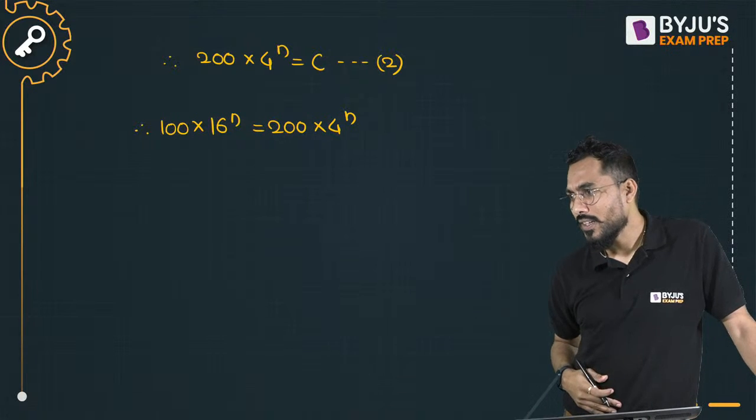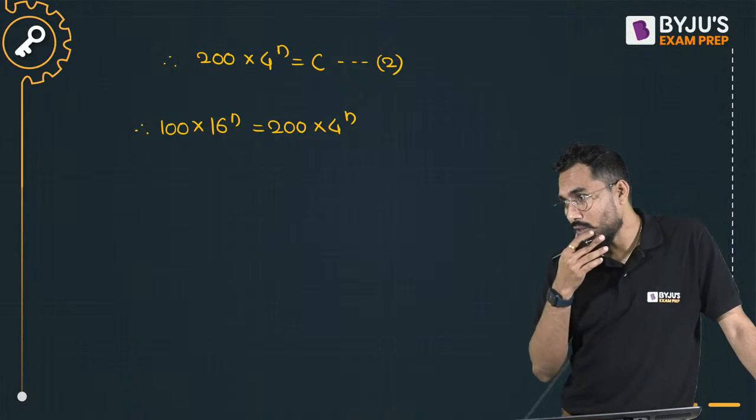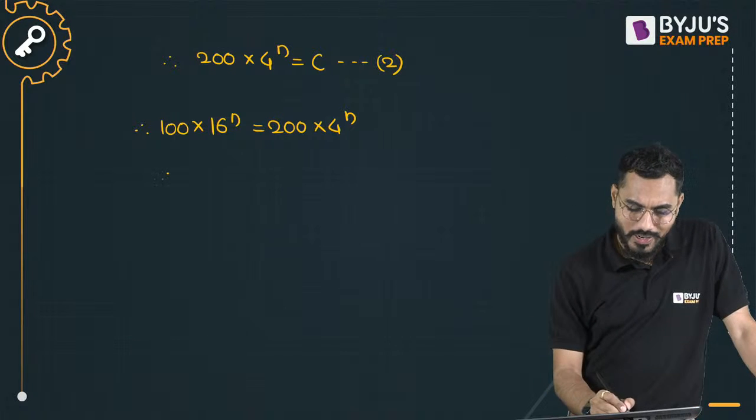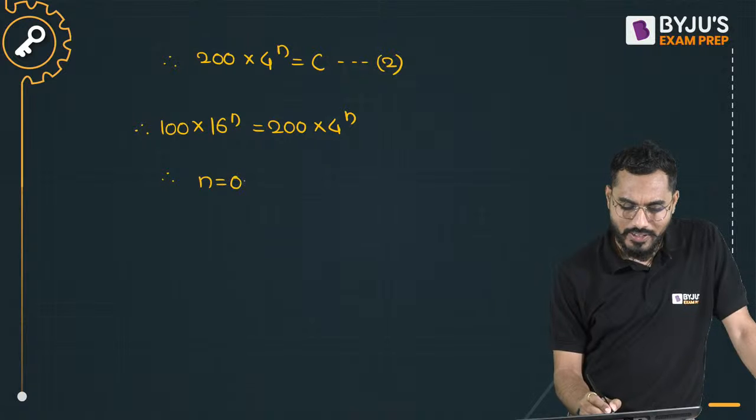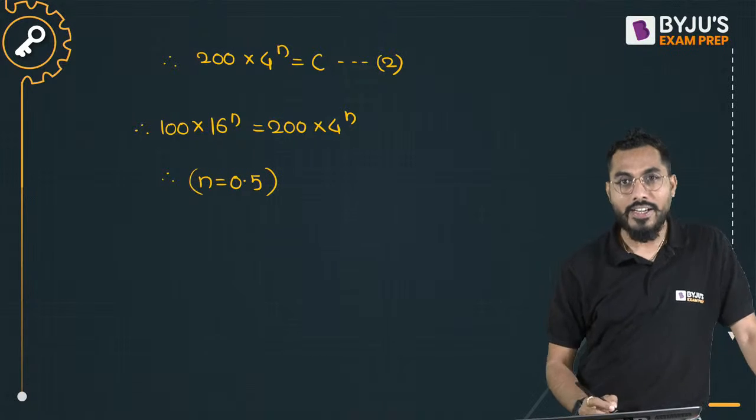Is it accepted? Harish Kumar, yes, absolutely correct. Sir, we have to calculate N. If you calculate N here, the answer is coming 0.5. Right? Half the story is done.